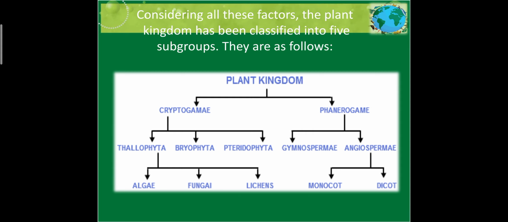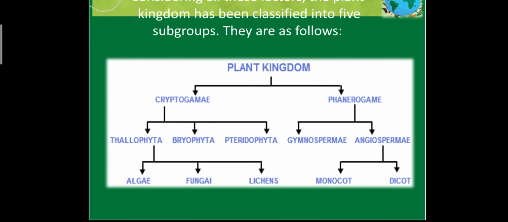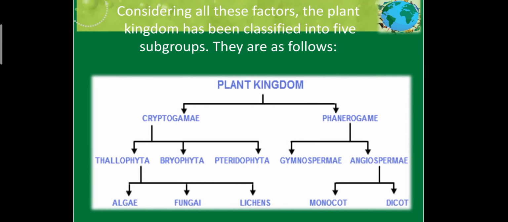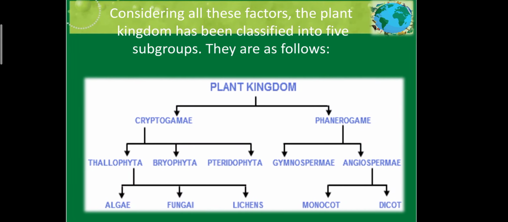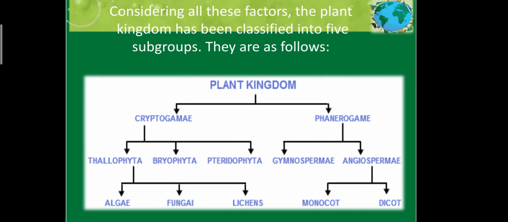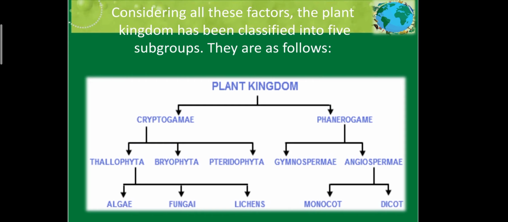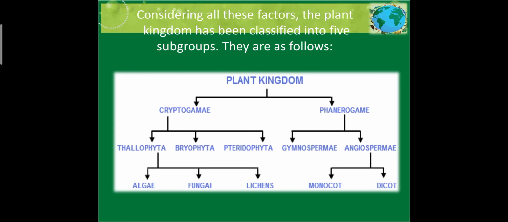Now considering all these facts, the plant kingdom is classified into subgroups, that is cryptogams and phanerogams. Cryptogams include thallophyte, bryophyte and pteridophyte. Thallophytes are again classified as algae, fungi and lichen. The pronunciations of fungi and lichen vary; calling them whatever you want will be correct. Phanerogams include gymnosperms and angiosperms. Angiosperms are divided into monocots and dicots on the basis of their seeds.